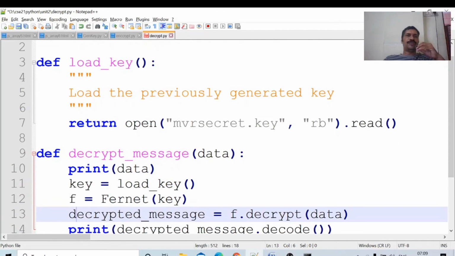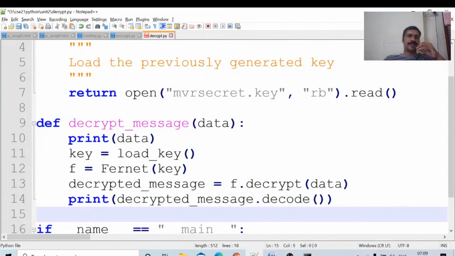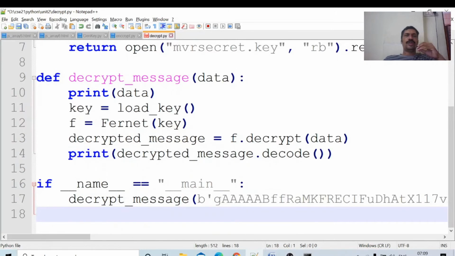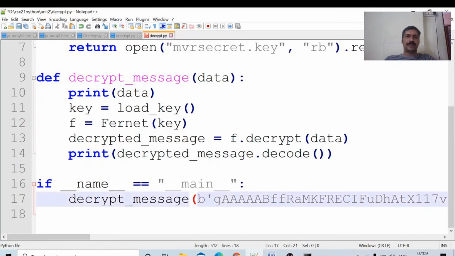F equal to Fernet key initializes the Fernet algorithm. For encrypt we use the encrypt function, and for decrypt we use the decrypt function. F dot decrypt data gives the decrypted message, and I print it using decode. Here I will update the data.